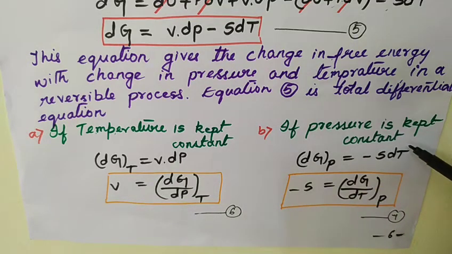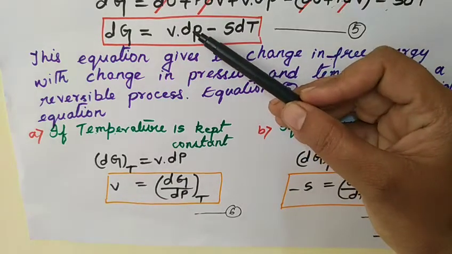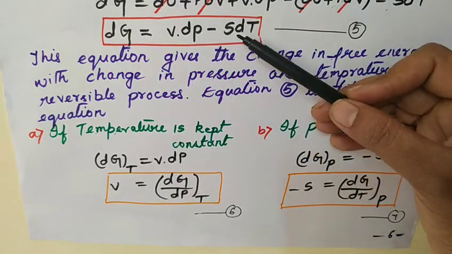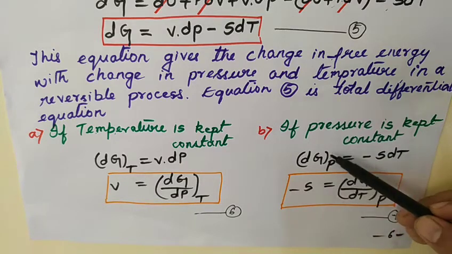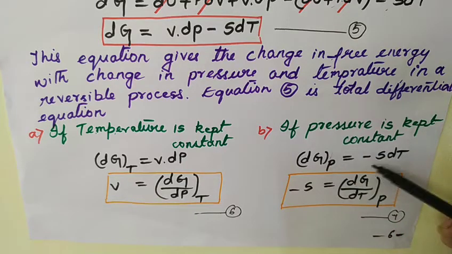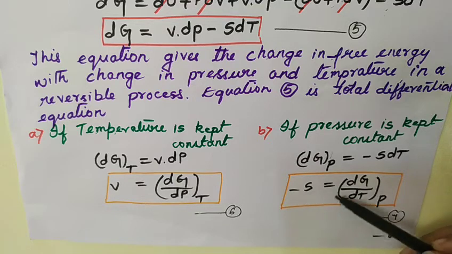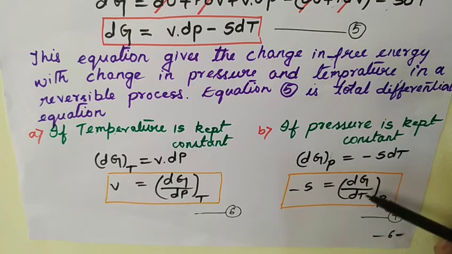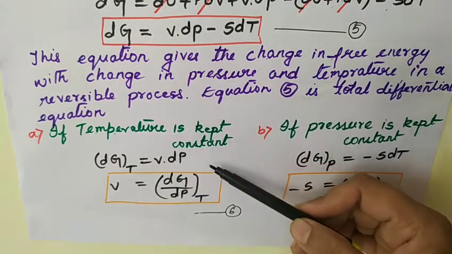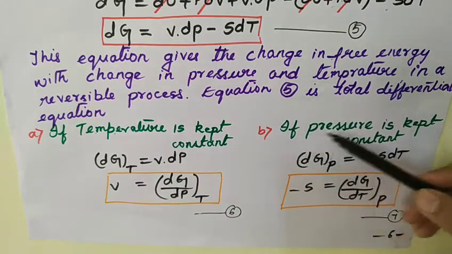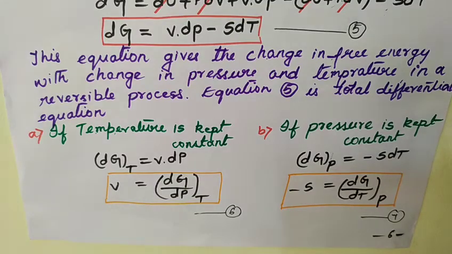Suppose pressure is kept constant, then the first term will become equal to 0, and we are left with minus S dT. So we can write dG at constant pressure is equal to minus S dT. So minus S is equal to d by dT of G at constant pressure. That is equation number 7. Well, we have understood condition A, when temperature is kept constant, and condition B, when pressure is kept constant.